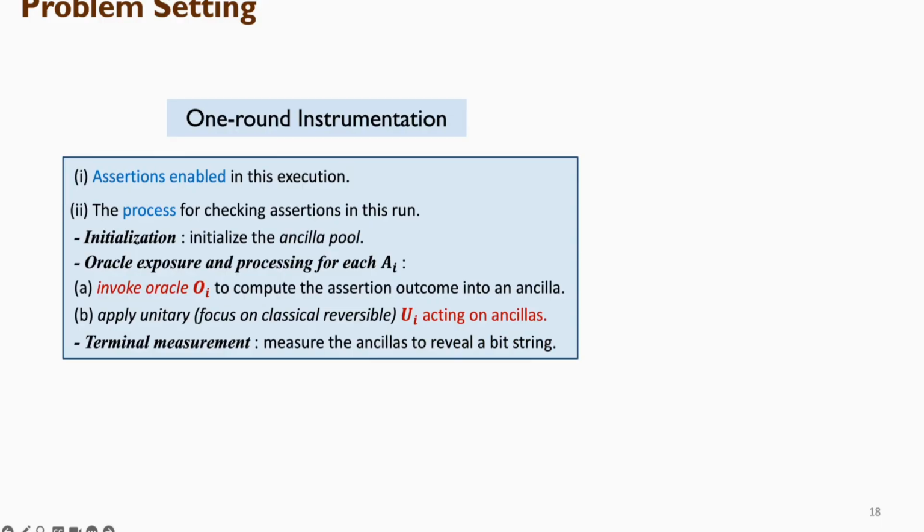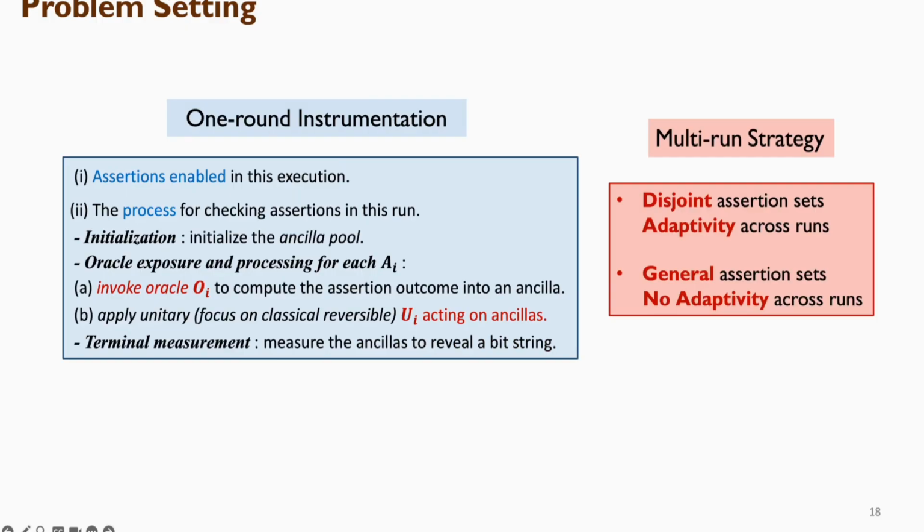At the end of this run, we measure the ancillas used in this execution and obtain some classical bits. For a multi-run strategy, we simply allow multiple such instrumented executions, and we further classify multi-run strategies along 2 dimensions: whether the enabled assertion sets are disjoint across runs, and whether adaptivity is allowed.